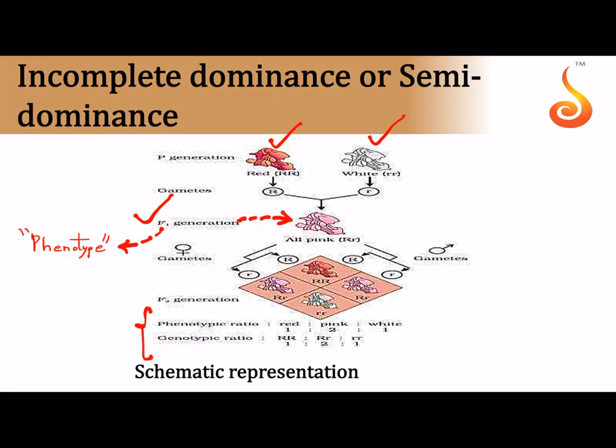And you can see how the phenotypic and the genotypic ratio are both the same in the case of incomplete dominance. Remember the plant in which incomplete dominance was first experimented. It is on the plant called snapdragon or dog flower. It is called Antirrhinum majus.